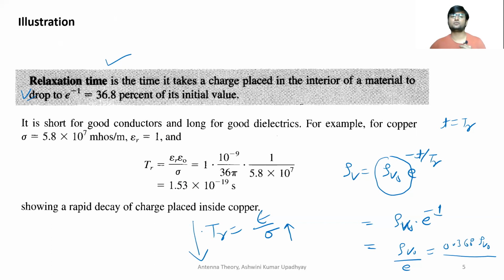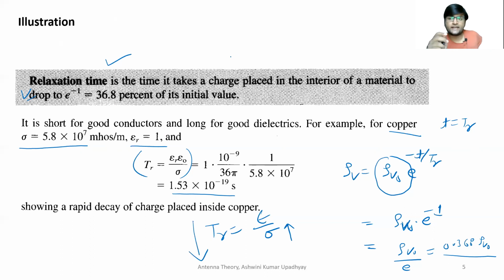So for example, if you take the example of copper, and you know that copper is a very good conductor of electricity. So for copper, the value of sigma is 5.8 into 10 to the power 7. And let us take epsilon r as 1. So you can calculate the relaxation time for copper as this. And what you get is 1.53 into 10 to the power minus 19 second. So the relaxation time for copper is very, very less. As soon as you leave a charge inside copper, it will immediately vanish and come to the surface of this copper material.